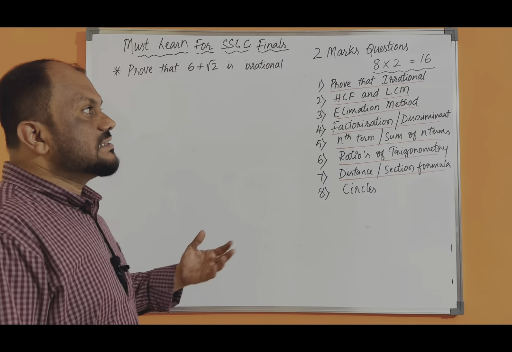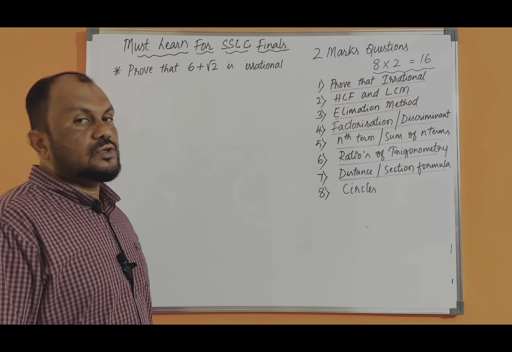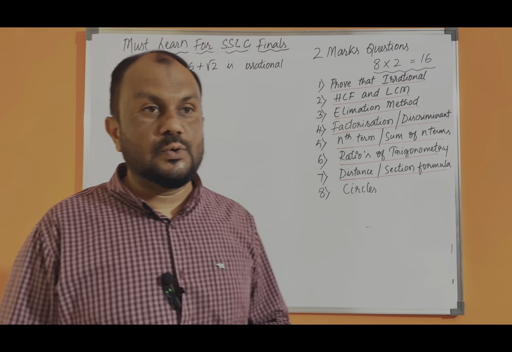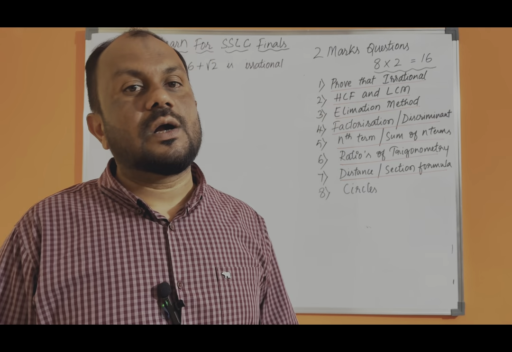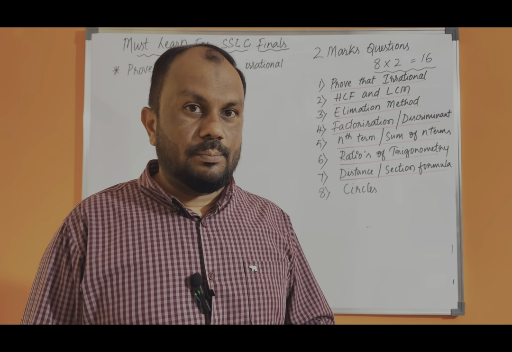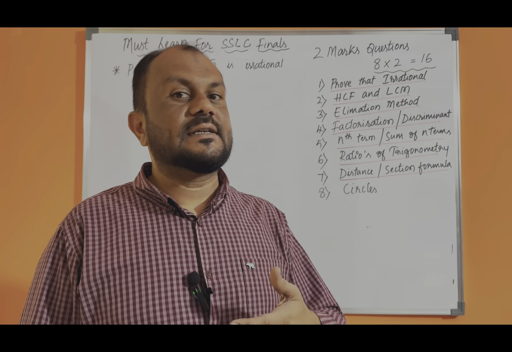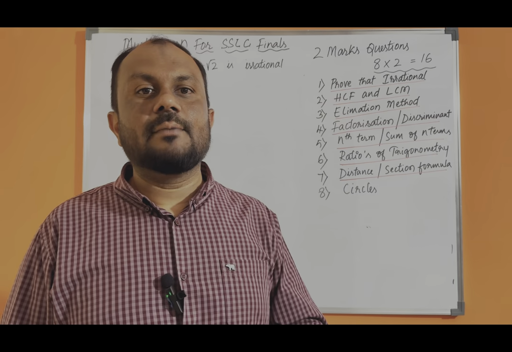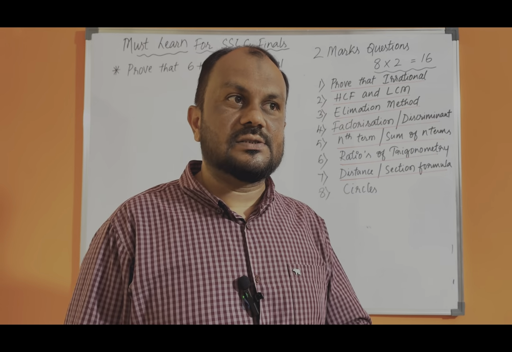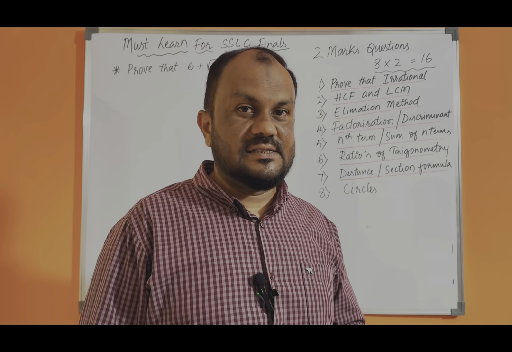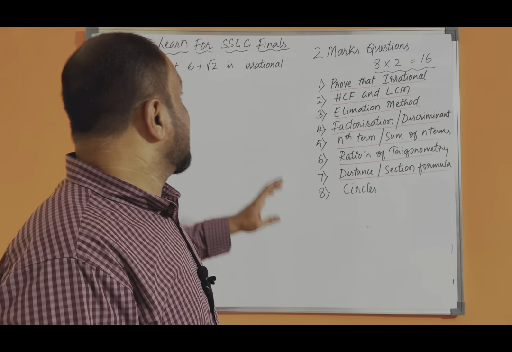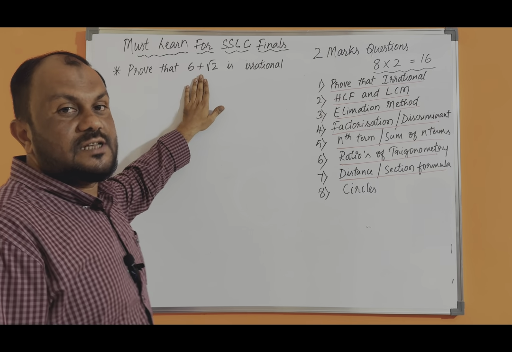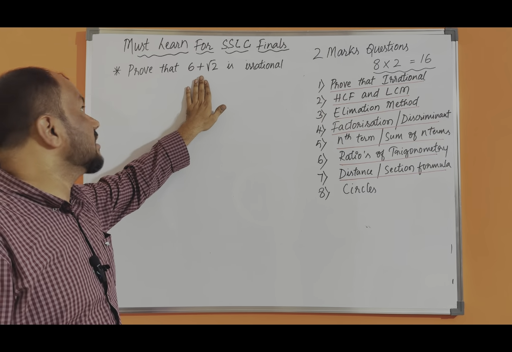So first one is prove that irrational. So normally prove that root 5, root 3, root 2 is irrational. So that belongs to the 3 mark topic. Because of that, I am not using those to prove here. If you have time, you practice those also, because never know, it may come for the examination. But the prediction is these types of sums will come in your final examination.